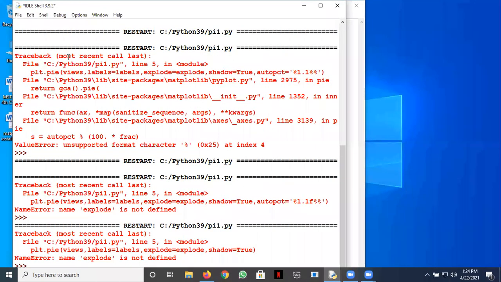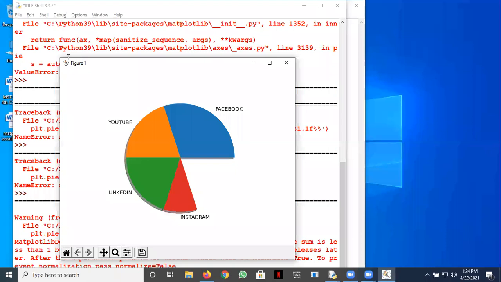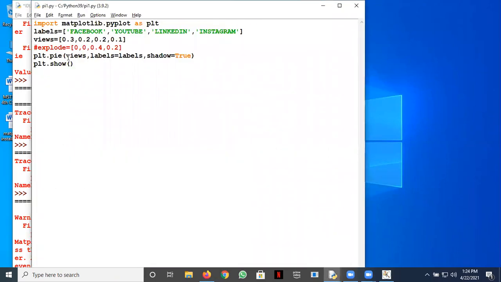Yeah, can you see the empty one? The pie chart, Facebook is there, YouTube is there, LinkedIn is there, Instagram is there. But one of the wedges is not fulfilled because we have 0.2 here. There is a 20% wedge separate.